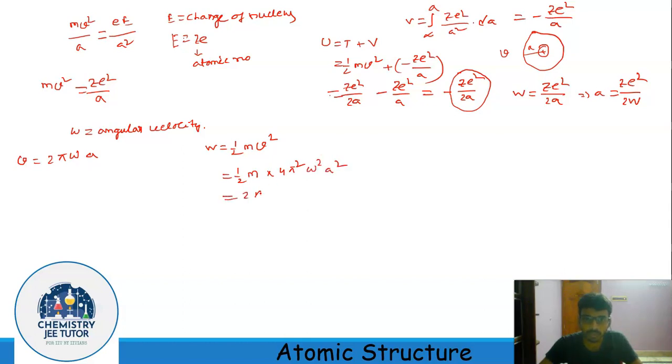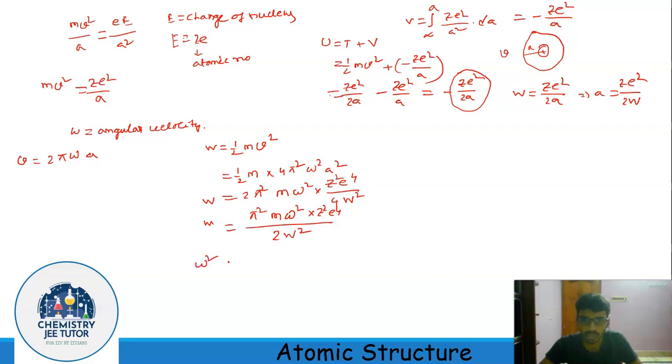So it becomes 2 pi square m omega square, and we could replace a by Ze square by 2W. So it becomes Z square e to the power 4 by 4W square. So my W now becomes pi square m omega square into Z square e to the power 4 divided by 2W square.